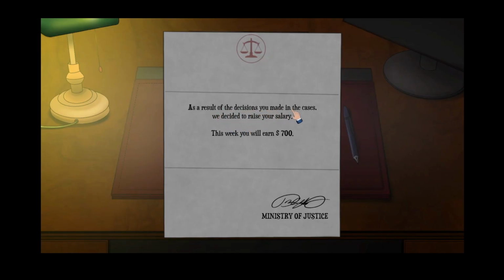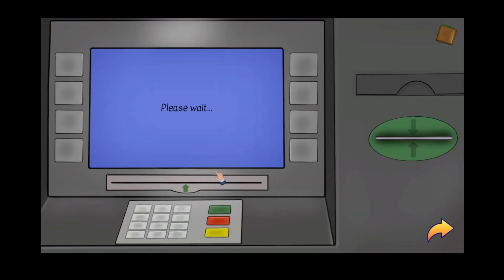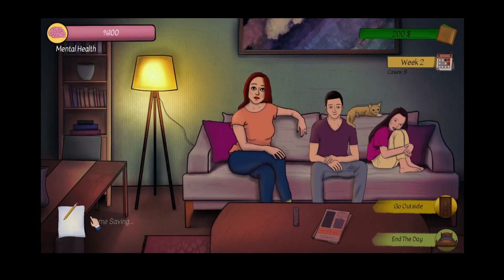As a result of the decisions you made in the cases, we decided to raise your salary. I'm sick of this. I'm a great judge. Give me my money, please. No one wants anything. Good.